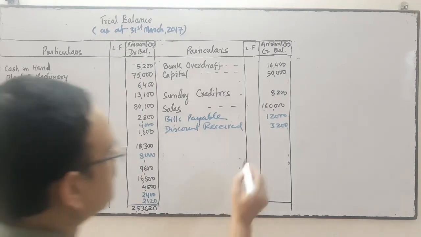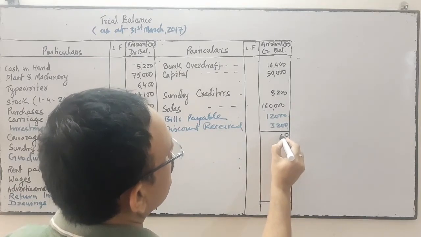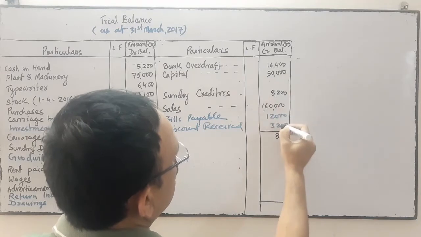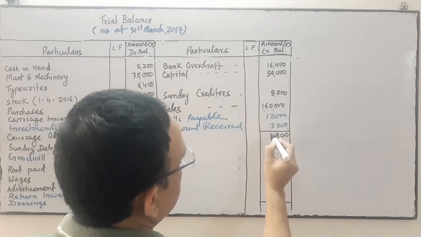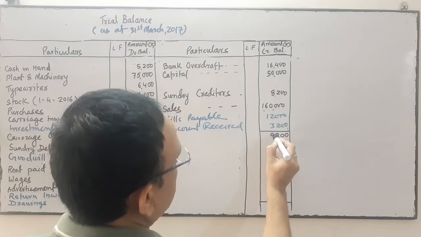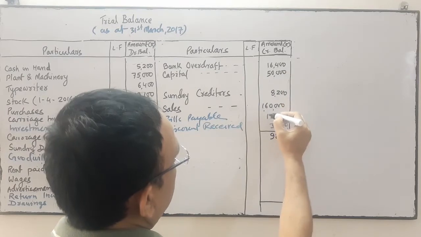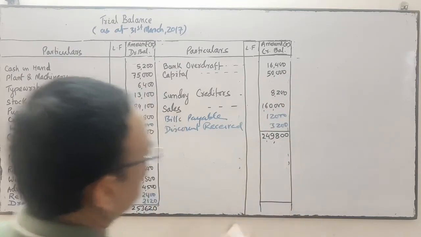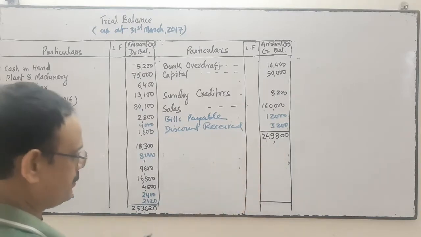2,53,620. Now see the total of the credit side: 0, 0, 8, 4 to 6 to 8, 14, 15, 16, 16 and 3, 19, 1, 7, 13, 14, 4, 1, 2,49,800. So debit and credit are not matched.